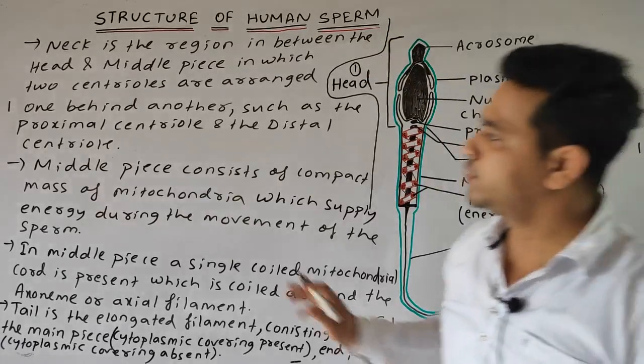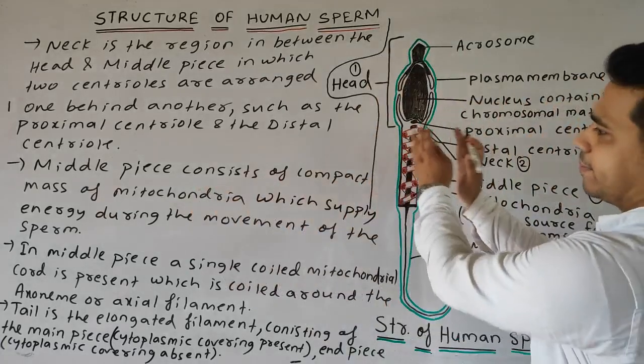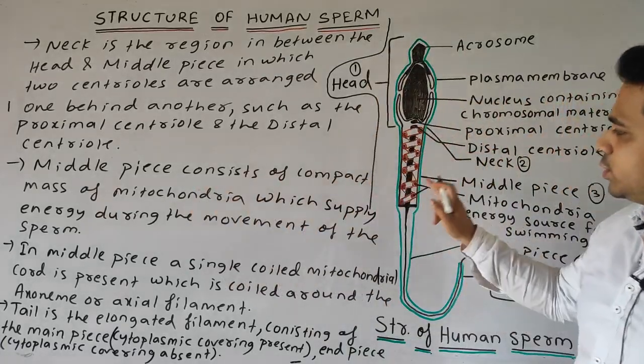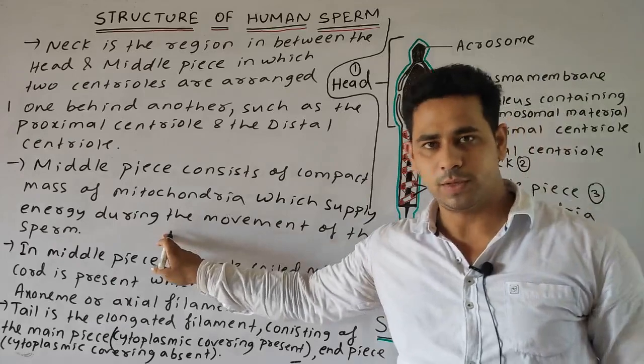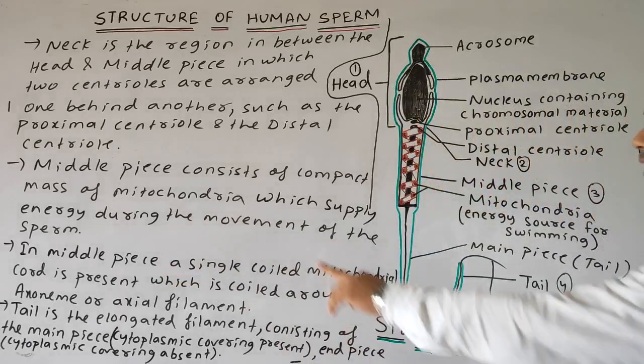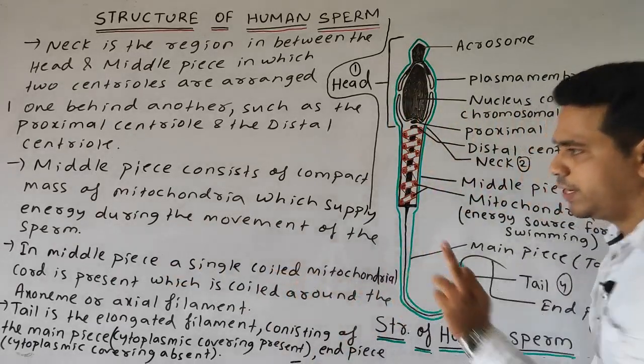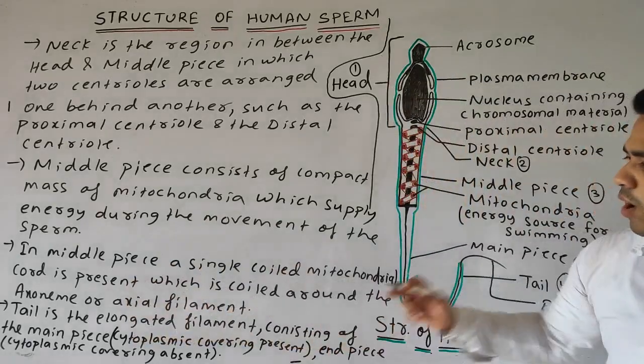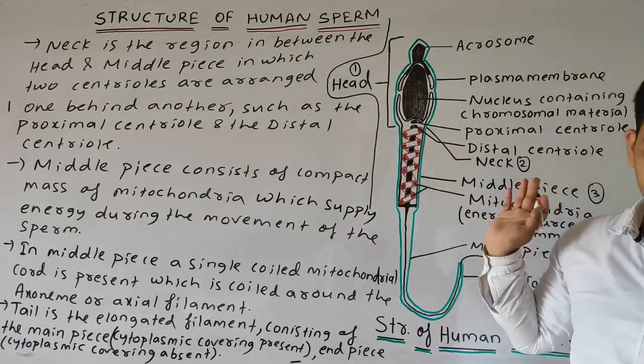Next, we discuss the middle piece. It consists of a compact mass called the mitochondria, which supply the energy during the movement of the sperm. And we can also say that in the middle piece a single coiled mitochondrial cord is present, which is coiled around the axoneme or the axial filament.